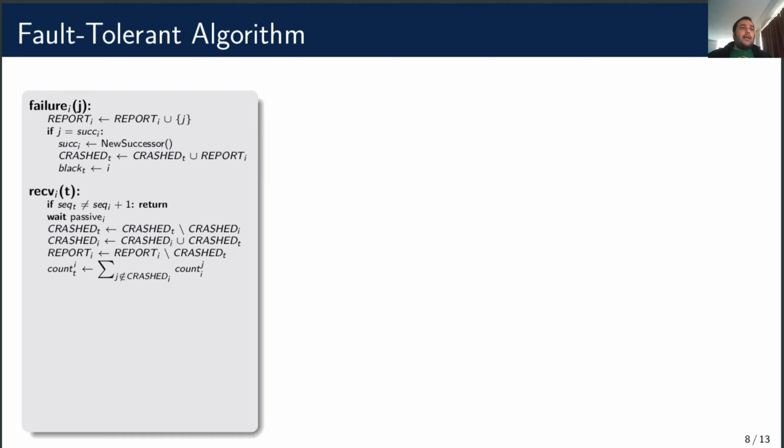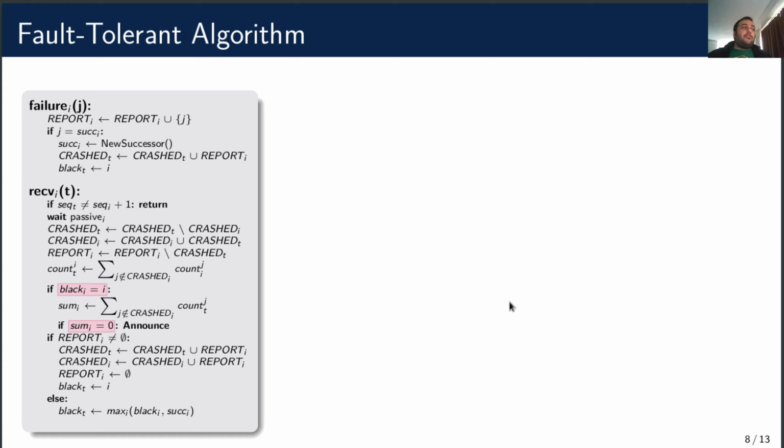Next, i accumulates its counts to the appropriate index in the token. Note that only the crash_i set is excluded from the sum. That is because if there are crashes in the report set, they will be accounted for after everybody else learns about them. If i is allowed to check for termination, it sums up the token's array, again ignoring crash_i.